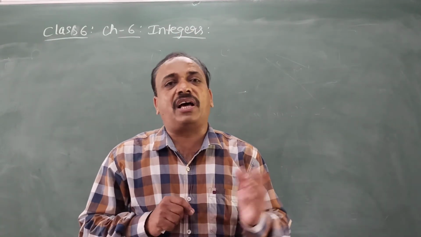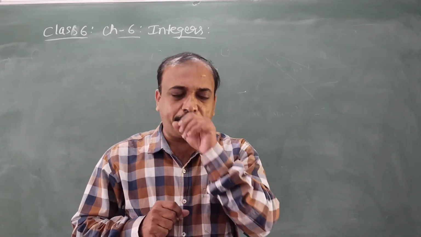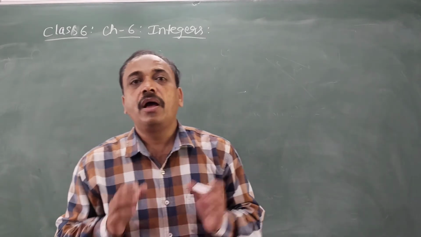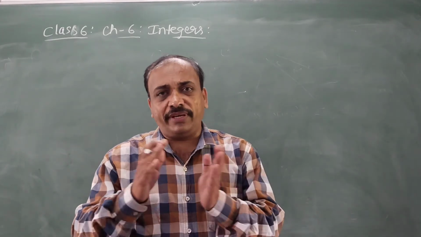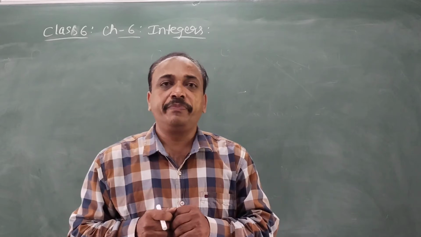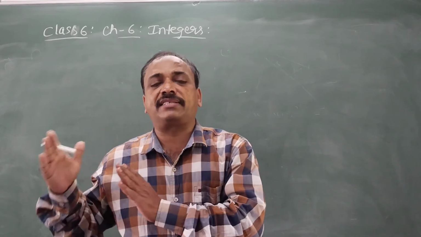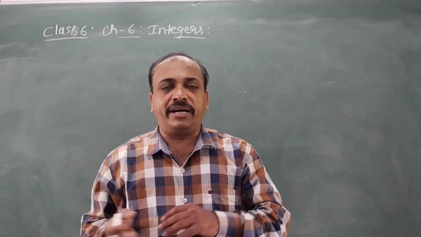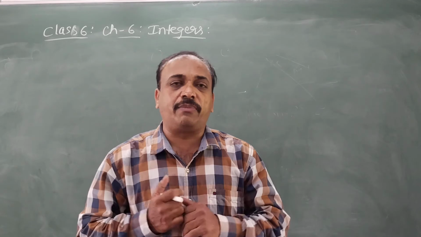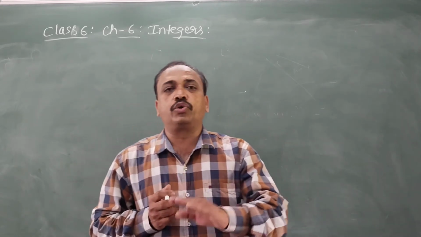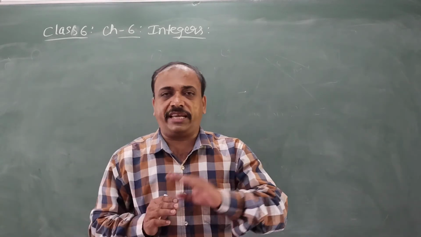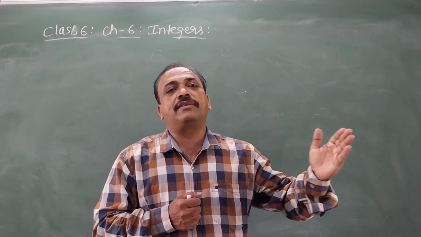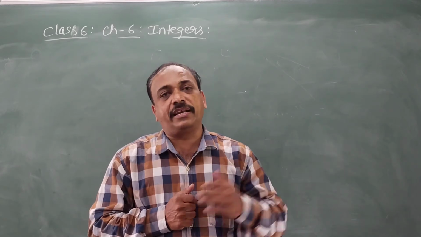Then when you came to class 6, in the second chapter, we discussed another type of number system, which is whole numbers. So what is the difference between natural numbers and whole numbers? We discussed the successor and predecessor, the next number and previous number. Like 2 is after 1, 2 is before 3, 3 is after 2, 3 is before 4, like this. Then there is no predecessor for 1.